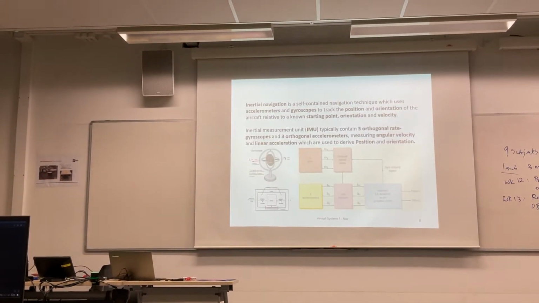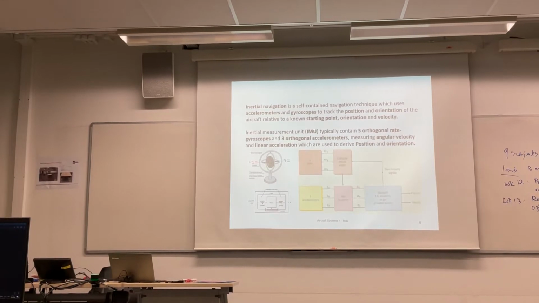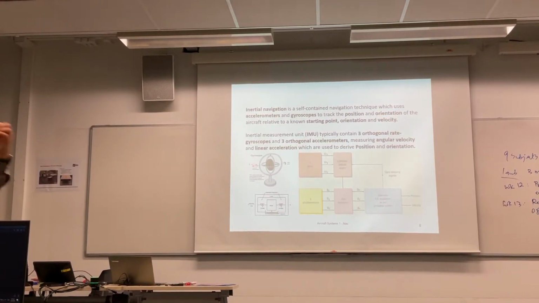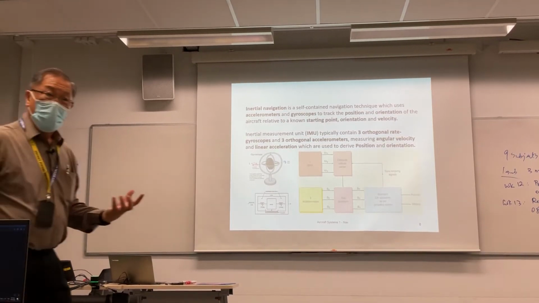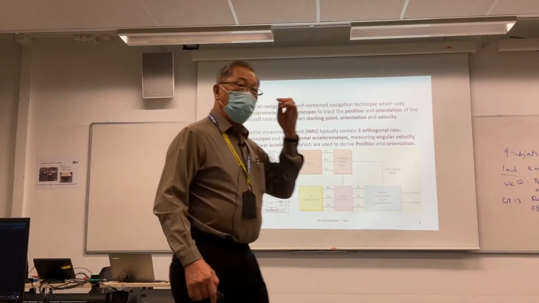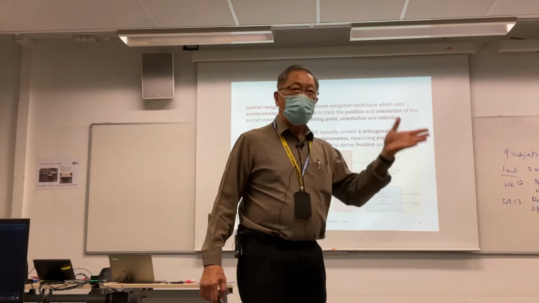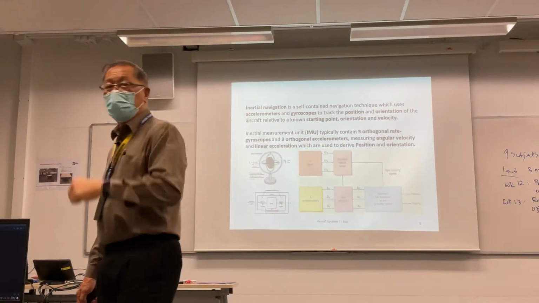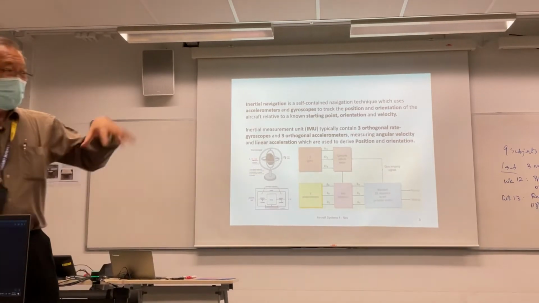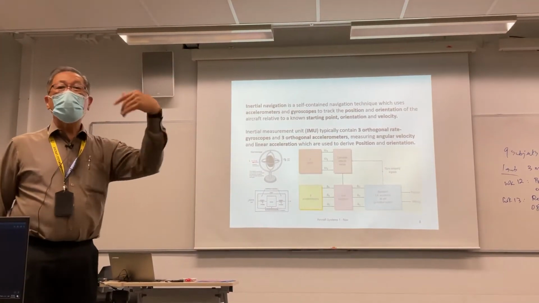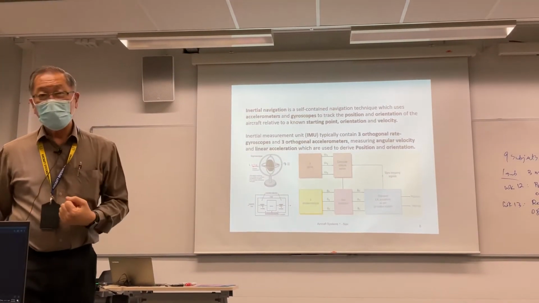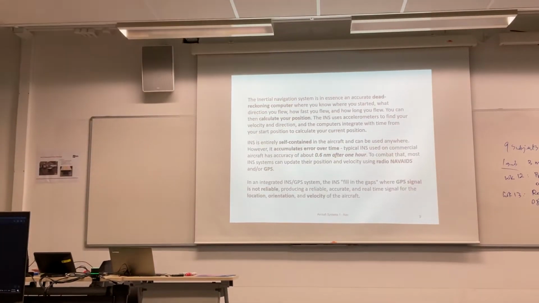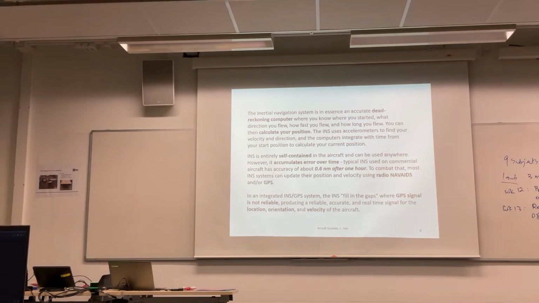See this INS, right? Basically, you have what you call the IMU, the accelerometer and gyroscope. The accelerometer gives you acceleration; integrate over time, we get velocity. Integrate one more time, you get distance. For the gyro, angular velocity integrates into angular displacement. Okay, straightforward.